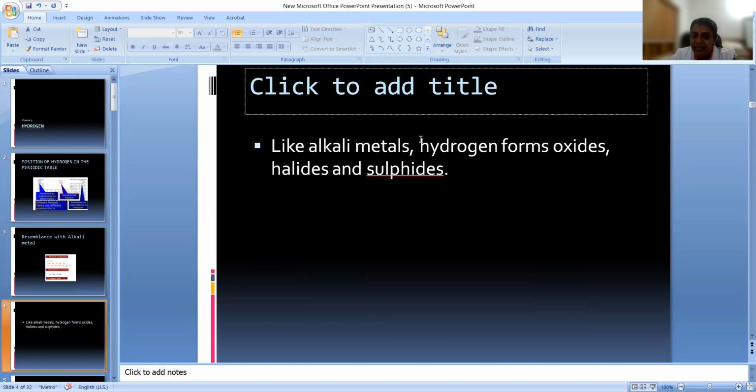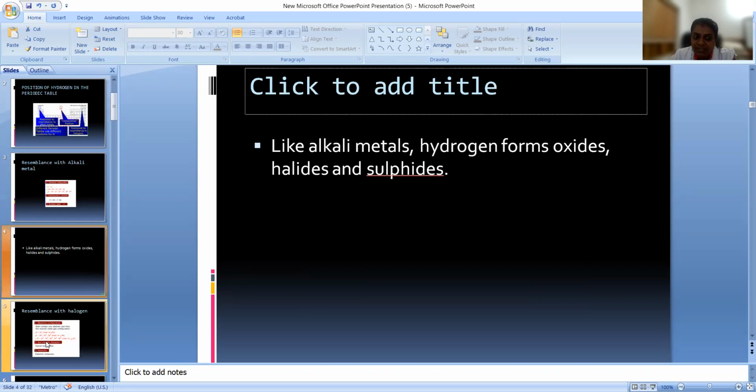Now, like alkali metals, hydrogen also forms oxides, right? The oxides of hydrogen are water and hydrogen peroxide. It will form halides, HCl, hydrogen chloride, hydrogen bromide, etc. Hydrogen sulfide, it will form. This is the resemblance with the alkali metals.